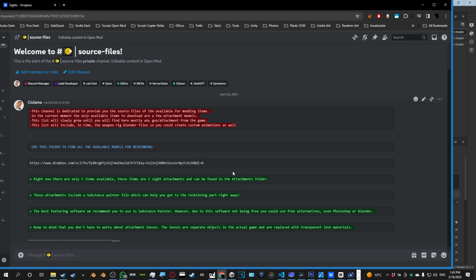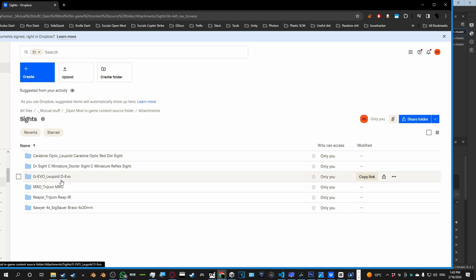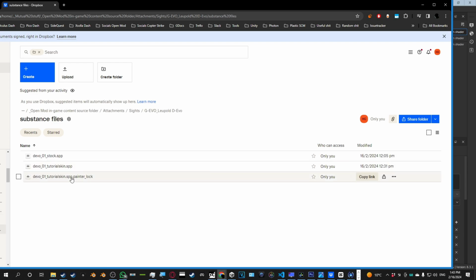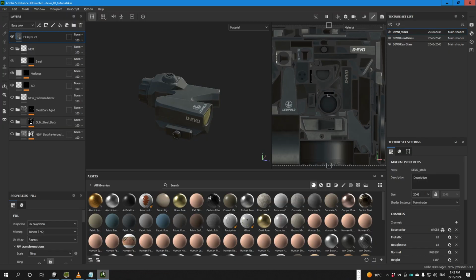For this tutorial I'm gonna use, from the source files folder, the Leopold D Evo. You could see the substance file here. I'm gonna use this one. I have it already opened right here.